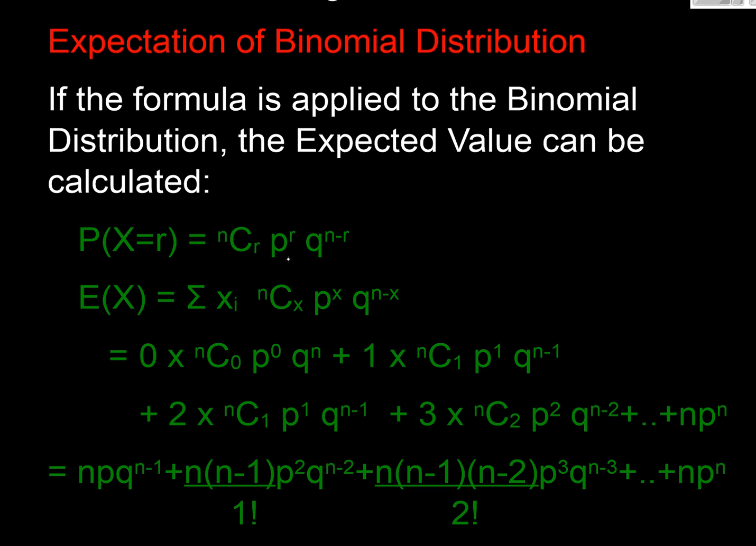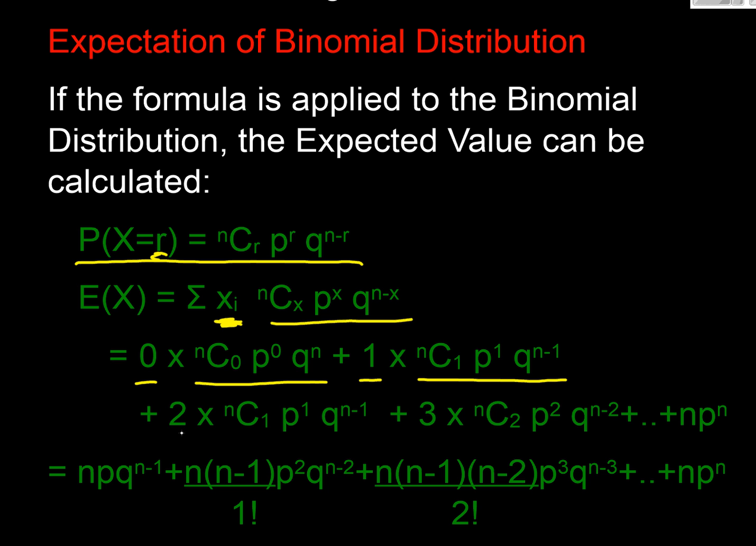Well, let's have a look at a binomial. That's our probability of a particular value r, isn't it? And what we're going to do is take each of our probabilities, multiply it by our value, and sum them all up. So the first one is 0 successes times the probability of 0 successes. The next we add is 1 success and the probability of 1 success, 2 successes, probability of 2 successes, all the way up to n successes and the probability of n successes.